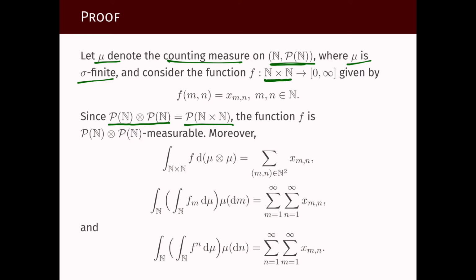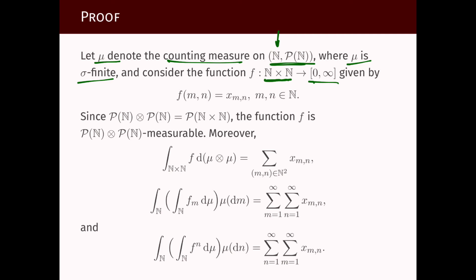And this is the largest possible sigma algebra we can have on some space, the set of all subsets. Then, of course, any function with respect to that sigma algebra will be measurable. So we're just trying to translate what sequences mean in terms of measure theory. A doubly indexed sequence, we can think of it as just a measurable function from the set of natural numbers product with itself to the set of non-negative numbers.